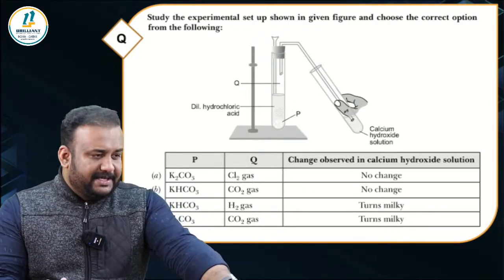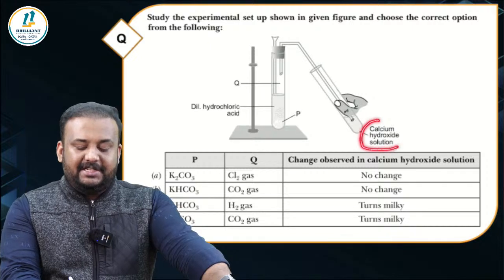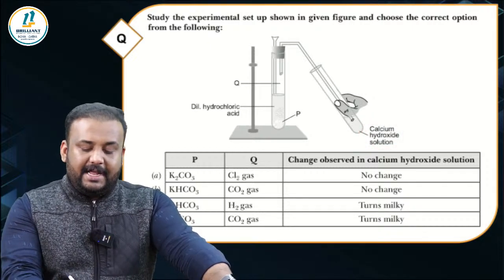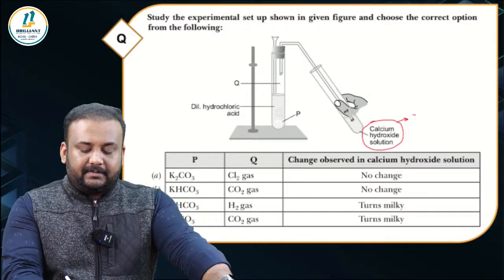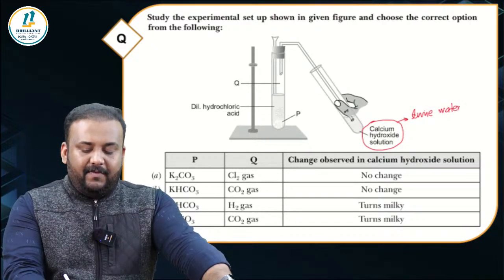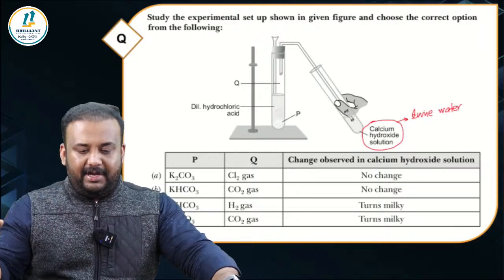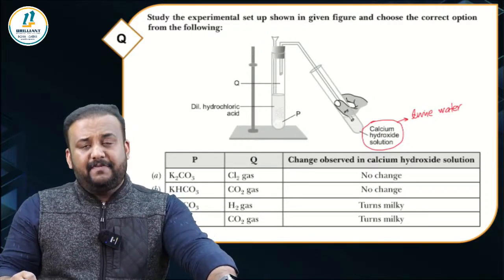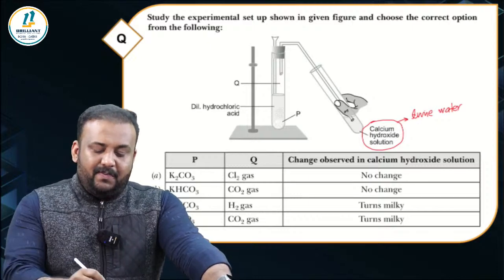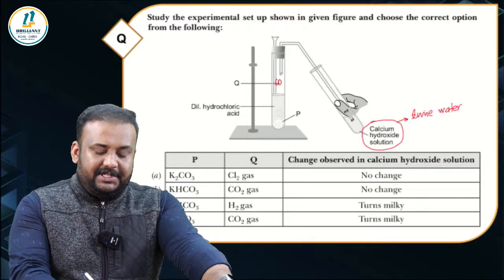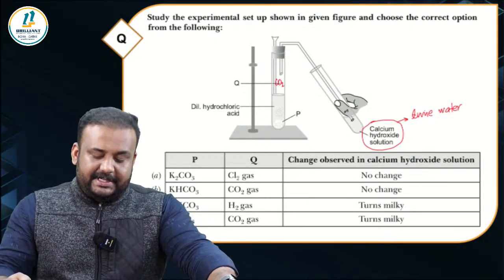See, it's a very easy question. You can easily see that there is calcium hydroxide solution given here, right? Calcium hydroxide solution is called lime water. So if lime water is there as a qualitative assessment part, then we know that it will be the test for carbon dioxide. So we can assume that the gas which is produced here will be carbon dioxide.